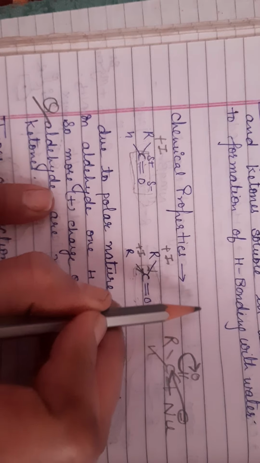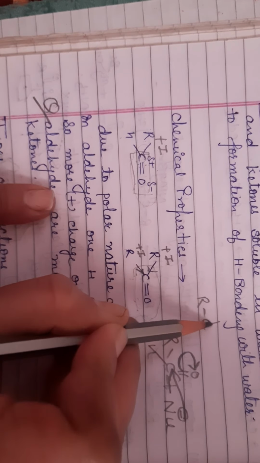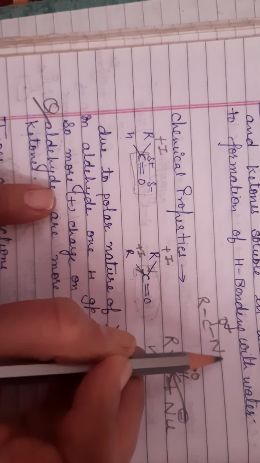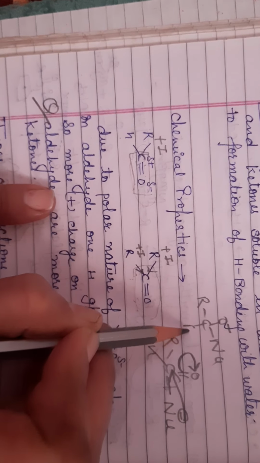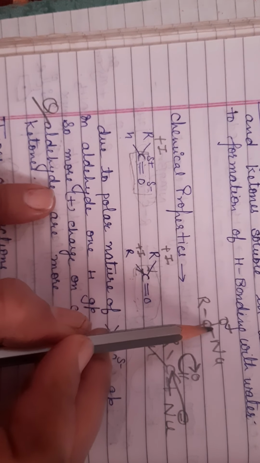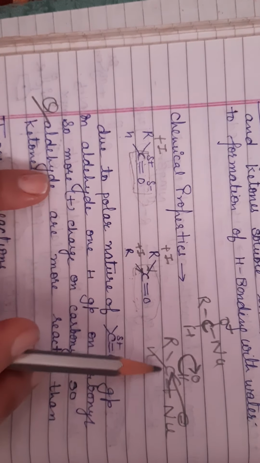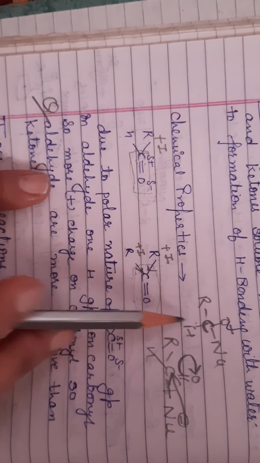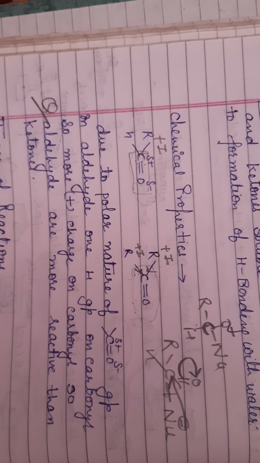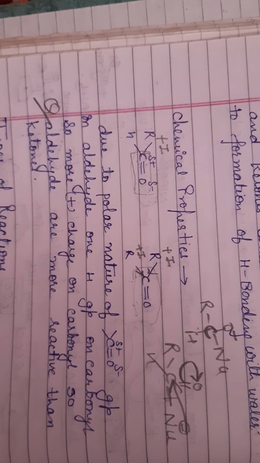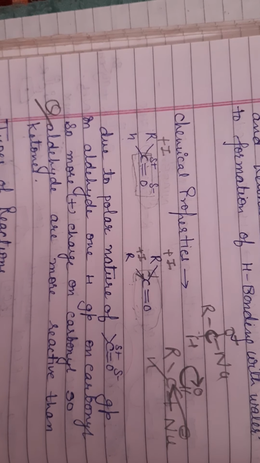So here we get this molecule, RCO negative, nucleophile and OH. So this carbon shows sp3 hybridization. So hybridization will change from sp2 to sp3. I hope it is clear to all of you.